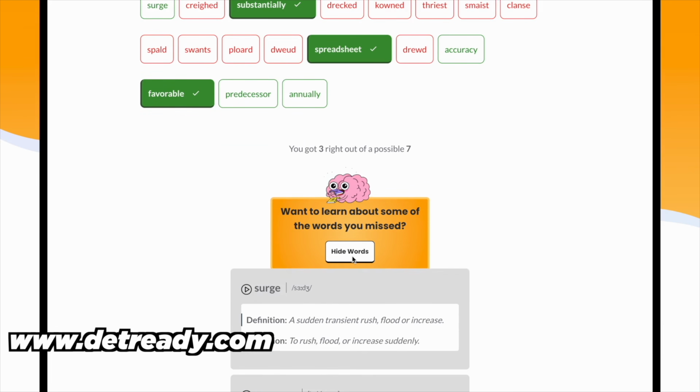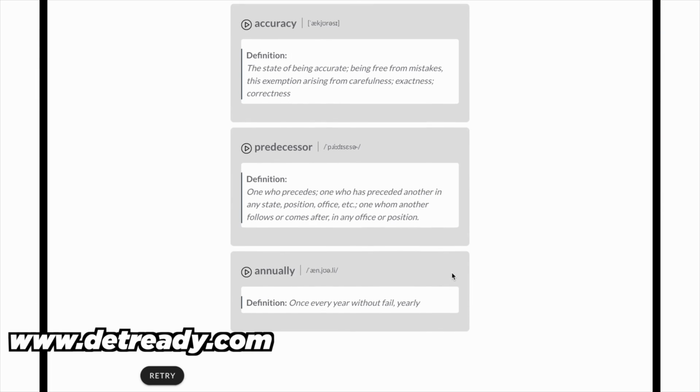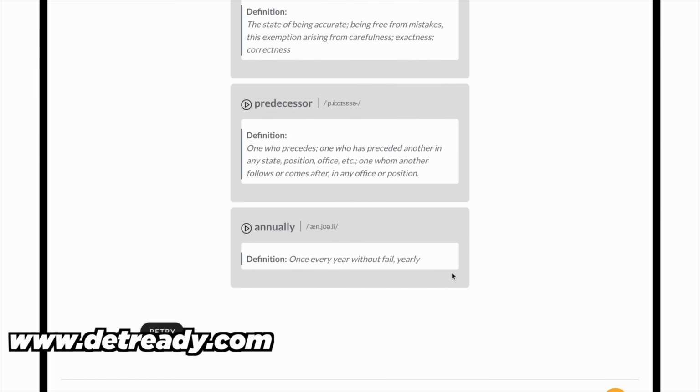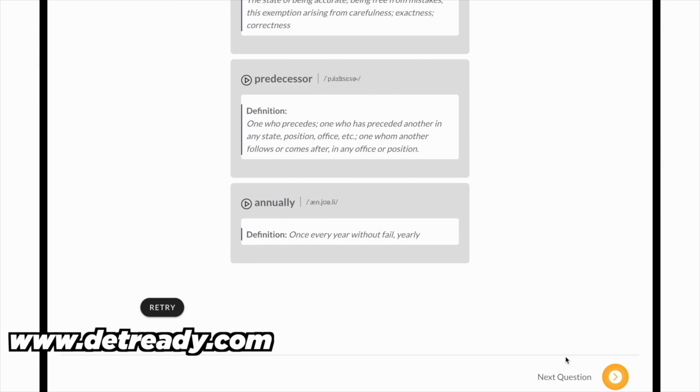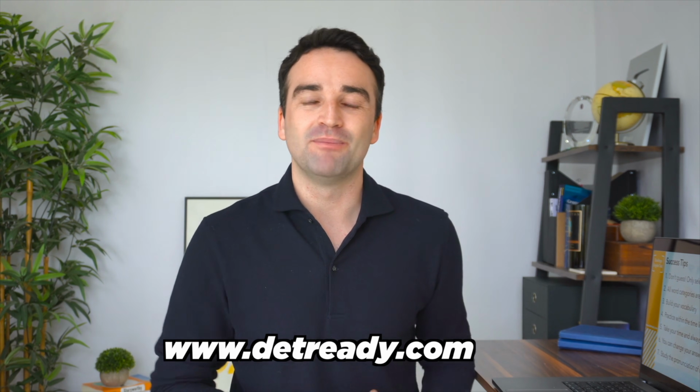Also, we have a dictionary function so you can learn the words you did not know. You can learn the definition, and by clicking the speaker, you can learn the pronunciation. Because a lot of times when someone learns a new word, they just learn the spelling and how it's written out. They don't learn how it's pronounced. But of course, English pronunciation and spelling rules don't always match, so it's very important for you to learn the pronunciation of new words you're learning. Again, our practice platform on DET Ready will help you with that.